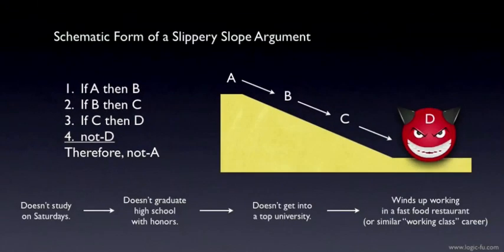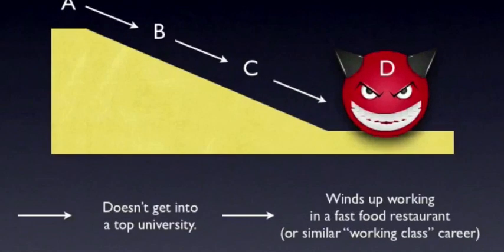You might be willing to grant that the slope is slippery, but deny that what awaits at the bottom of the slope is really all that bad. This would be to challenge premise 4, the not D. Not D says that D is objectionable in some way, that we don't want to accept D. But this might be open to debate.